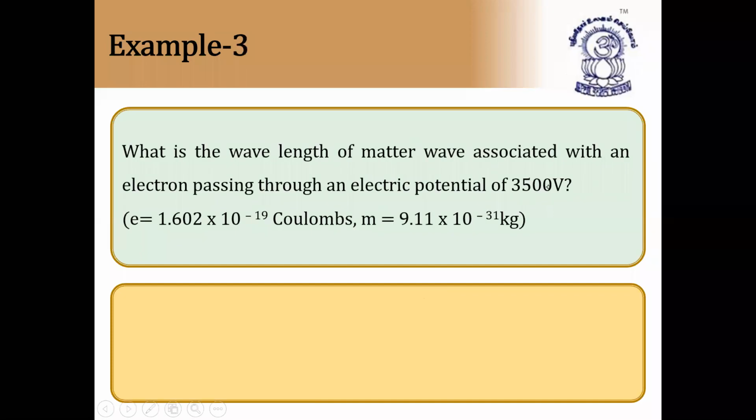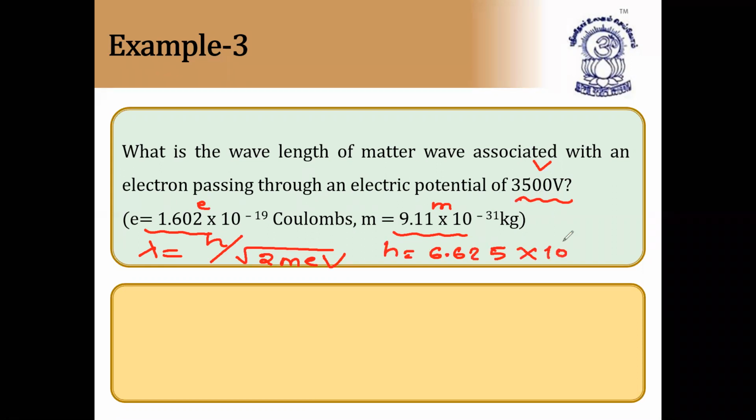So next question. What is the wavelength of the matter wave associated with an electron passing through an electric potential of 3500 volts? They have given electric potential and they are asking the wavelength. So straight, the same formula you have to take. Lambda is equal to h by root of 2 into m into eV. Here charge of electron is given, 1.602 10 to the power of minus 19 coulombs, and mass of electron is also given, and voltage is given as 3500 volts, and straight away you have to substitute.